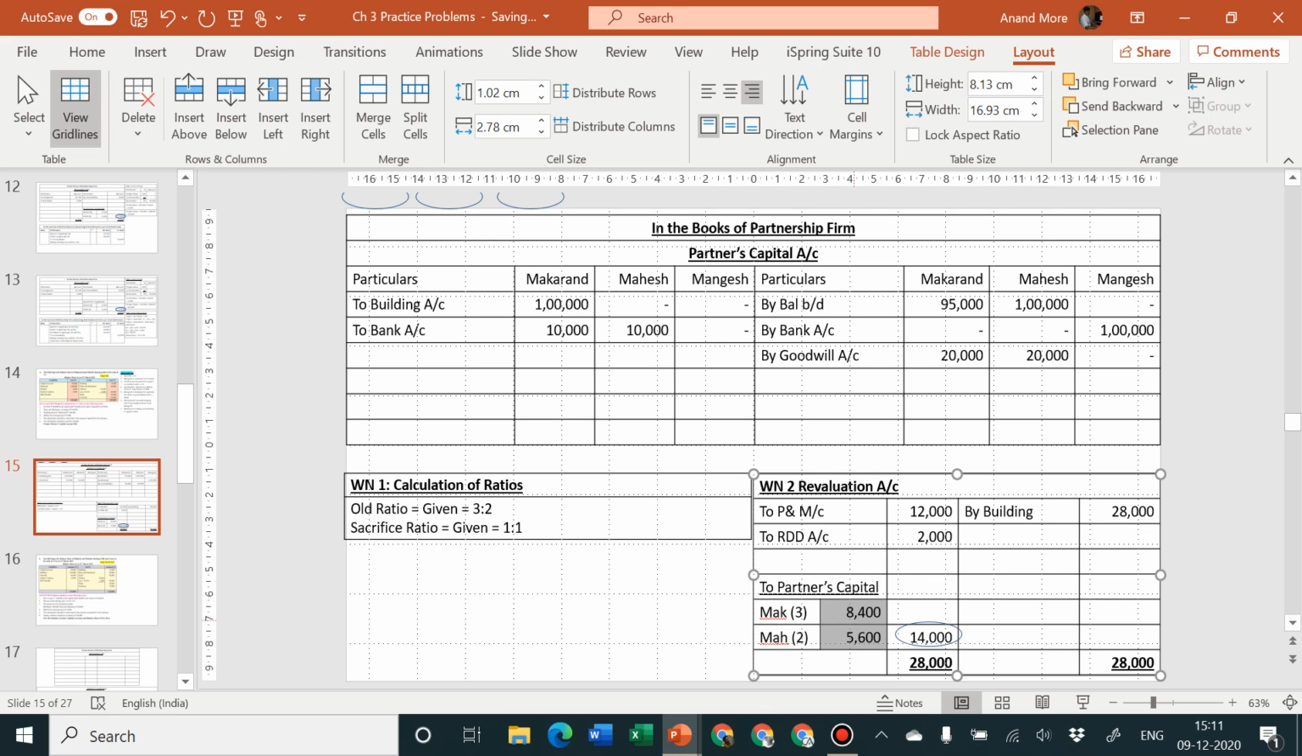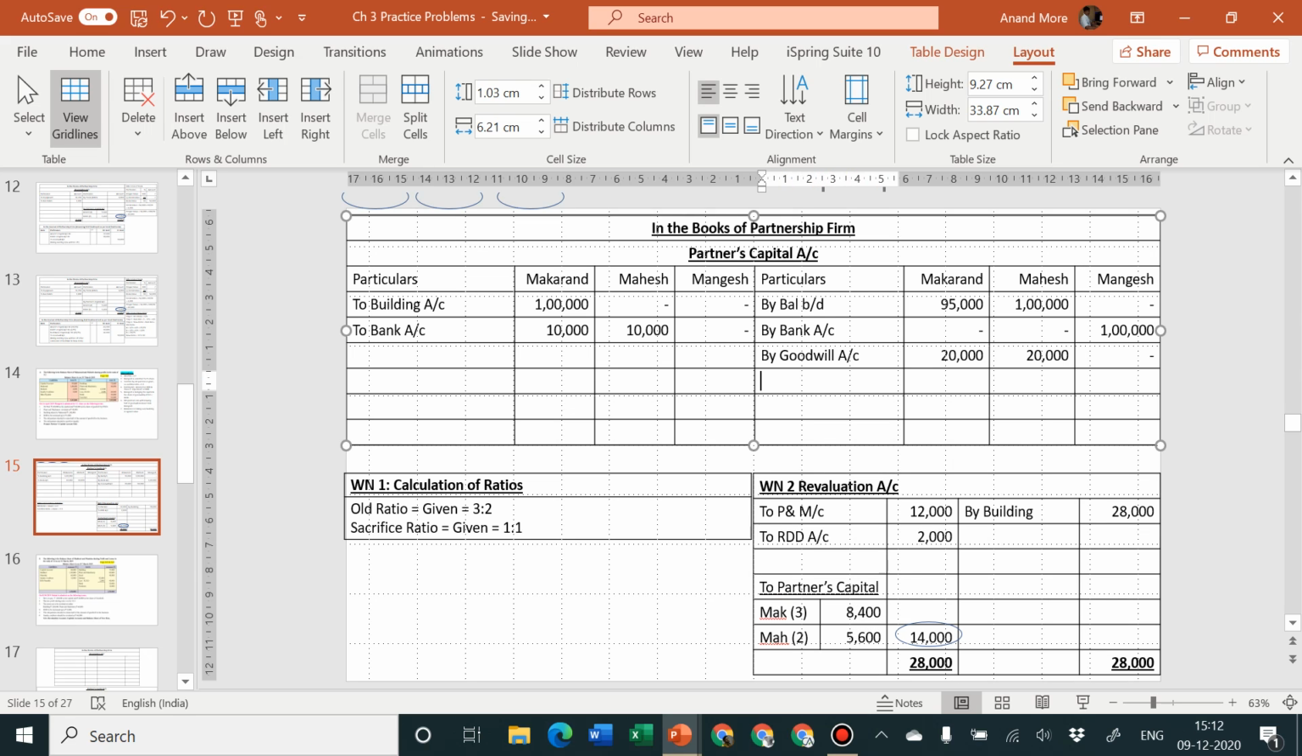Okay, so the second effect, revaluation account debit to partners capital. So partners capital account credit side by revaluation account. The amount is how much? 8,400 and 5,600, and nothing to Mangesh because he is a new partner, and revaluation account is prepared before the admission of new partner. So new partner does not have any right to demand any profit or loss share out of revaluation, so that is required to be considered dash. So revaluation account is closed.